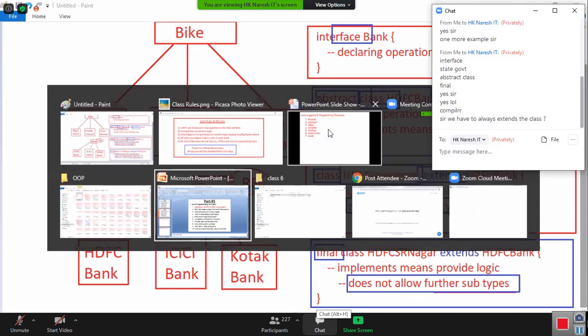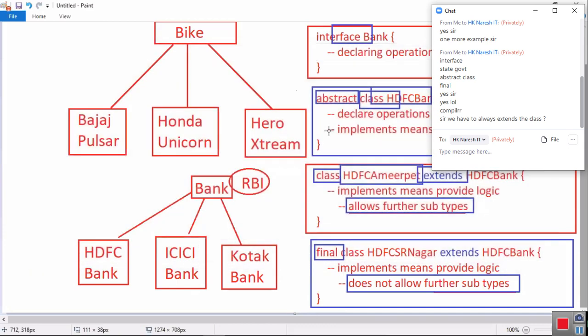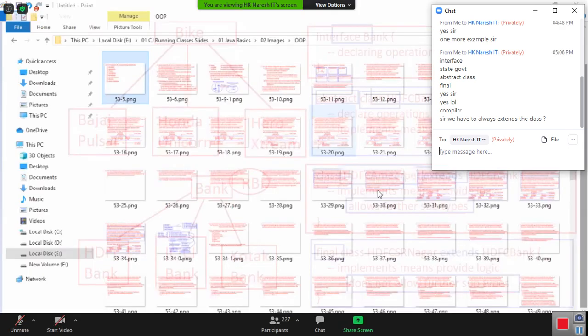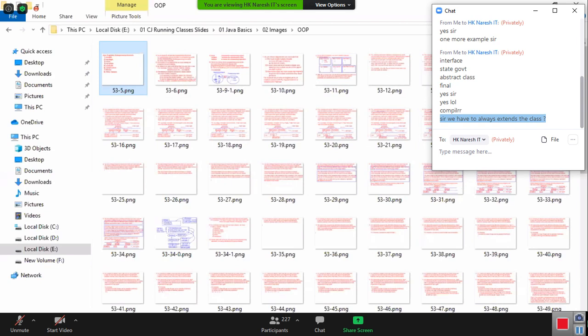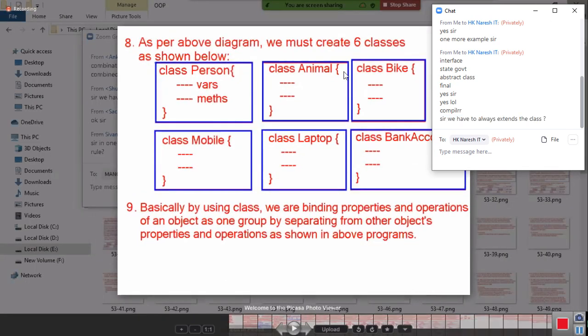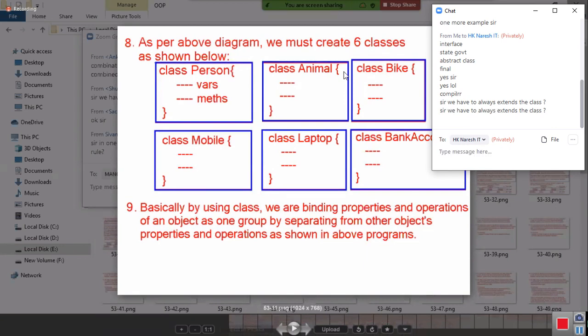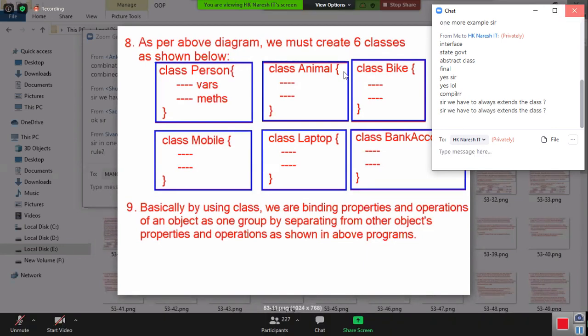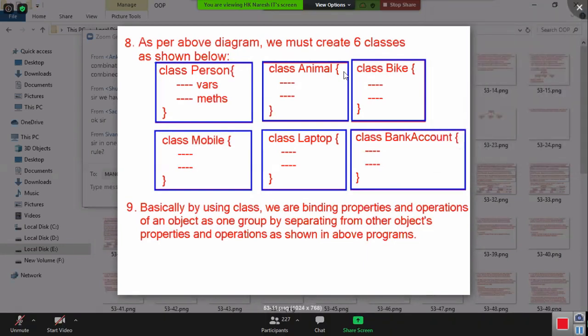Where is that slide? Okay, so we completed up to here. Not multiple classes' rules, one object's rules in one interface. Those object rules are implemented by multiple subclasses.